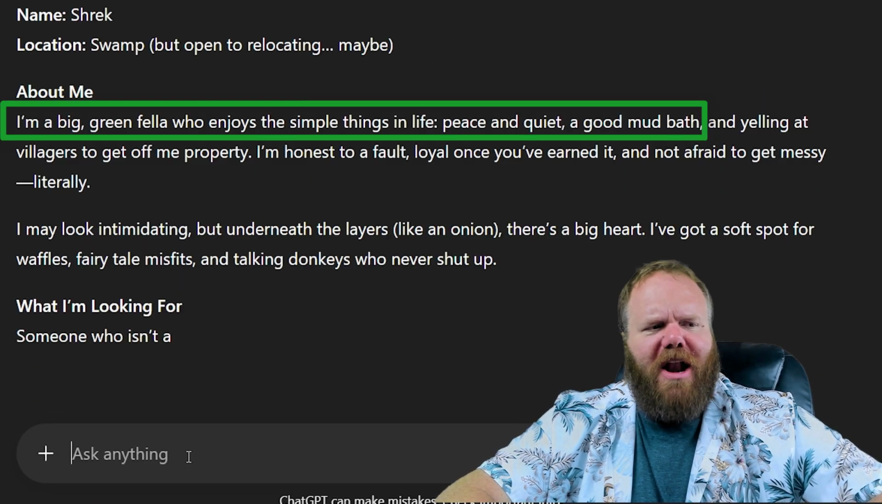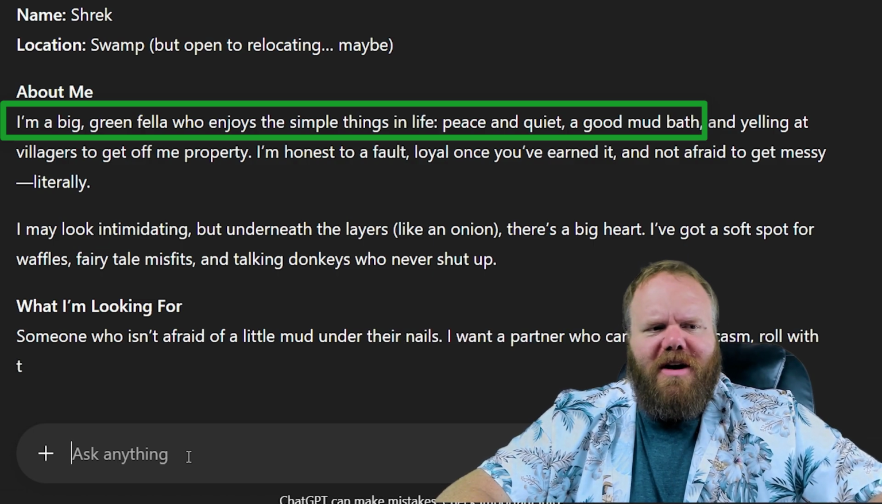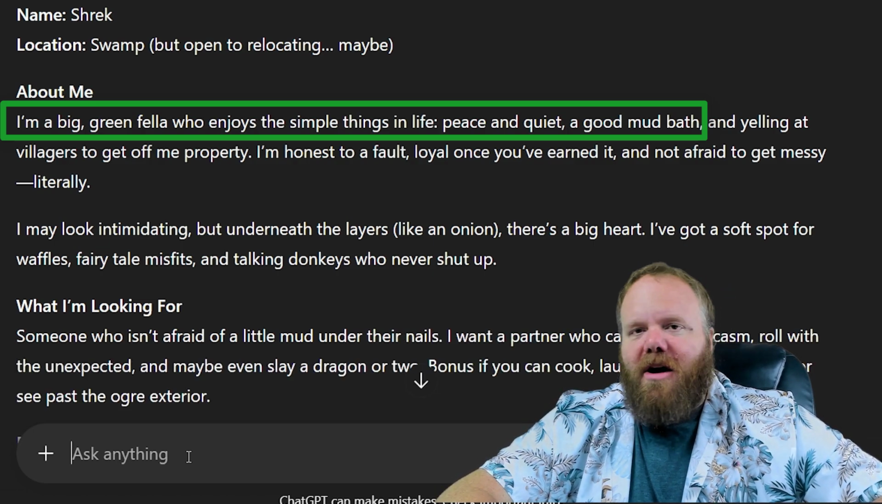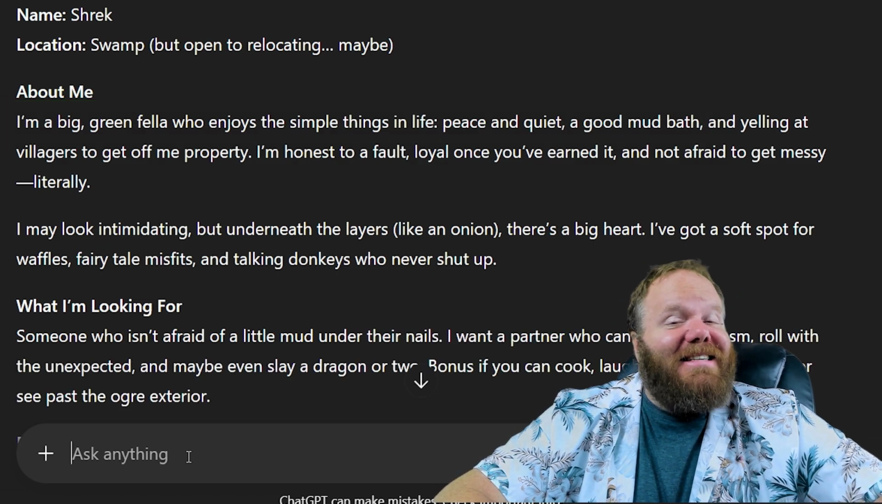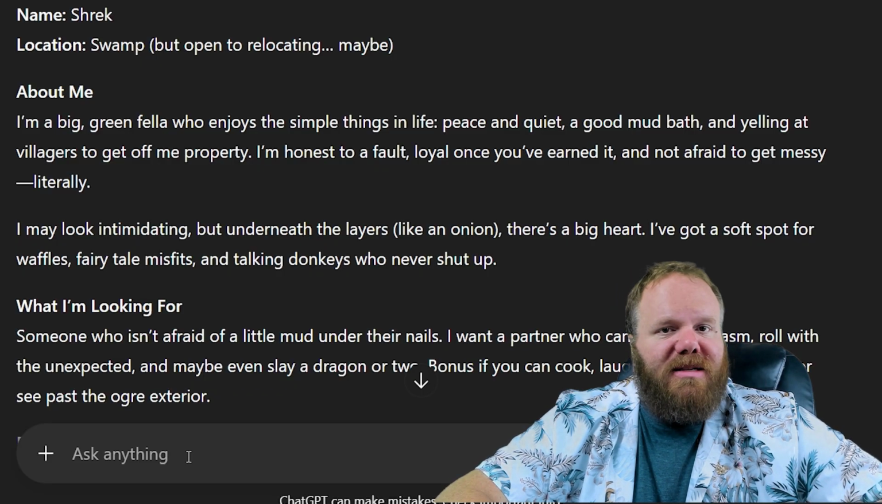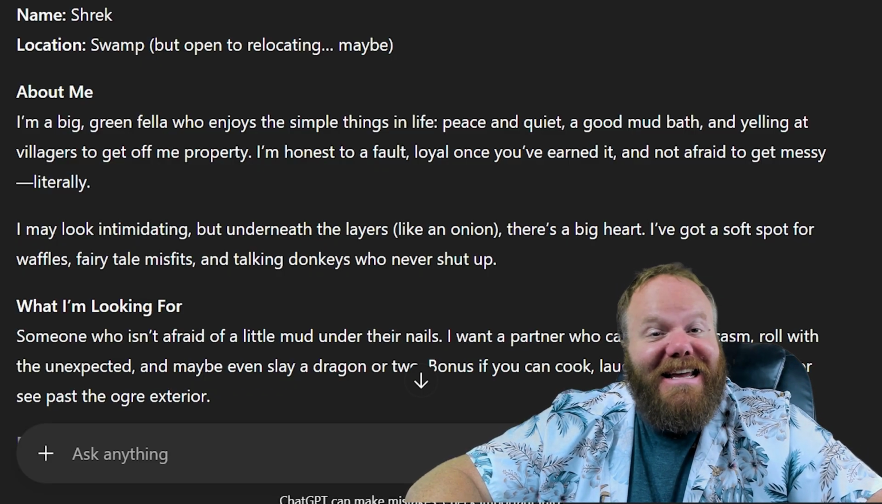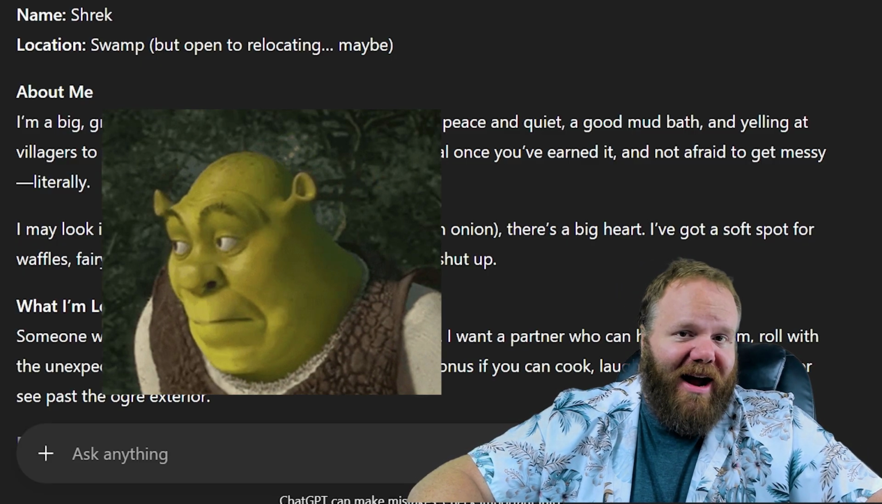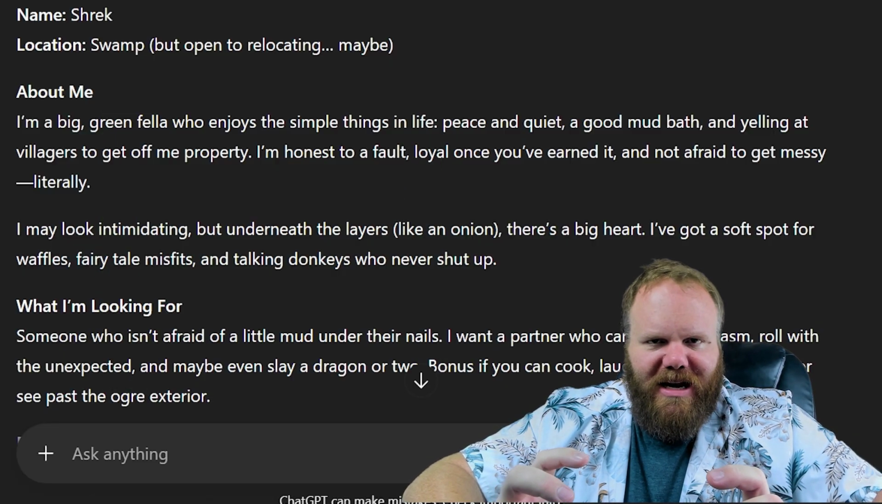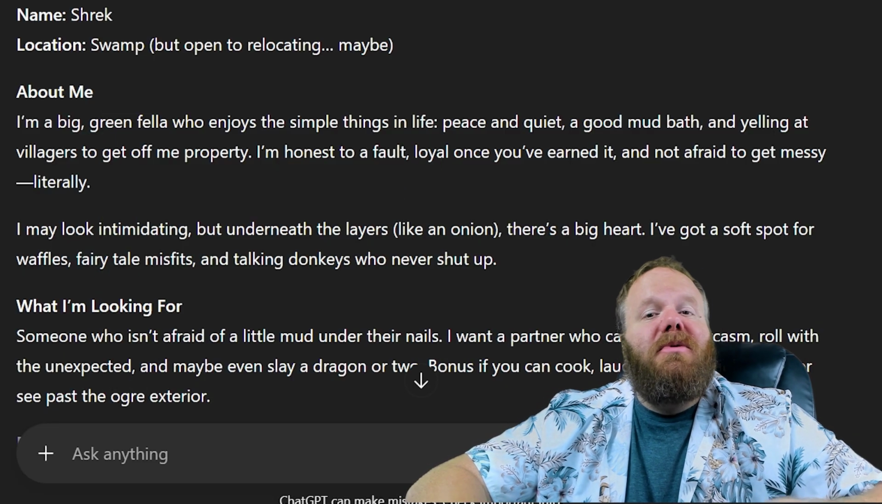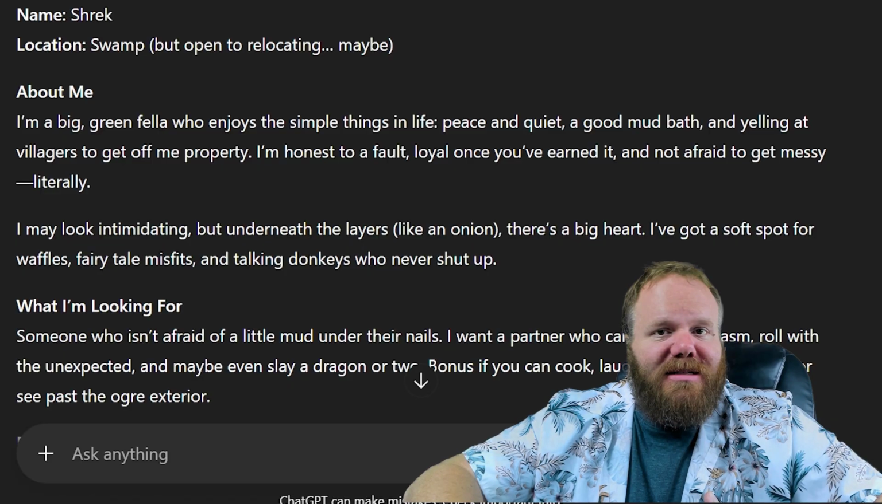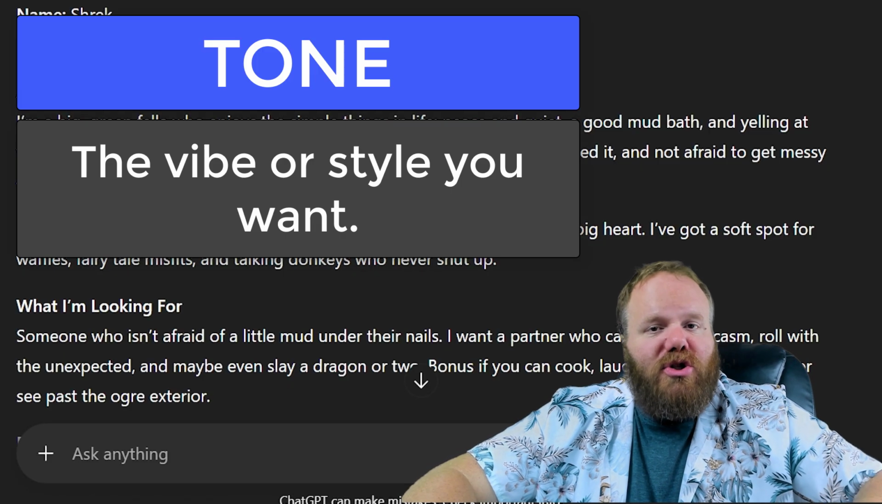I'm a big green fella who enjoys the simple things in life. Peace and quiet are good. That's terrible. But as you can see, this is now getting a little closer to what it is that we want. Okay, if anybody needed a dating coach, it would be Shrek. And he shouldn't be trusted to write his own dating profile. What we need to do is clarify our context a bit more to include tone.